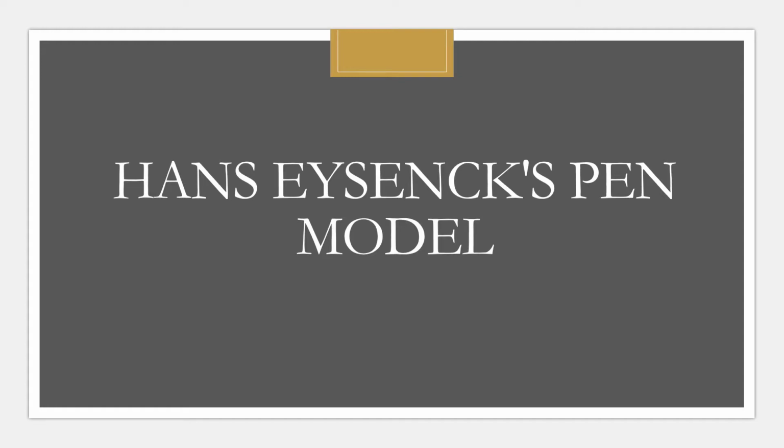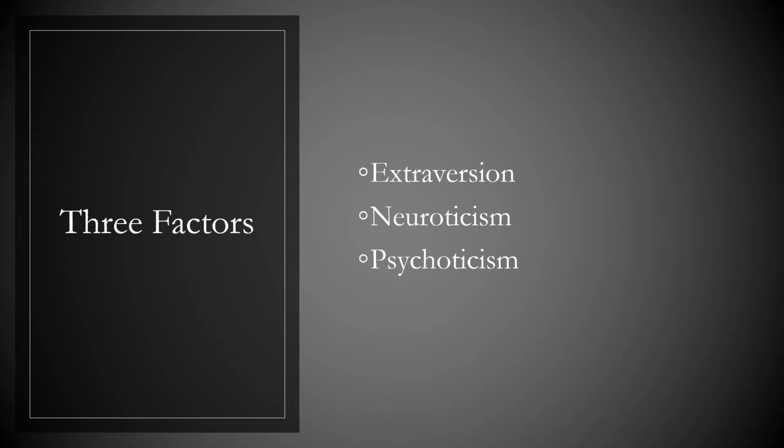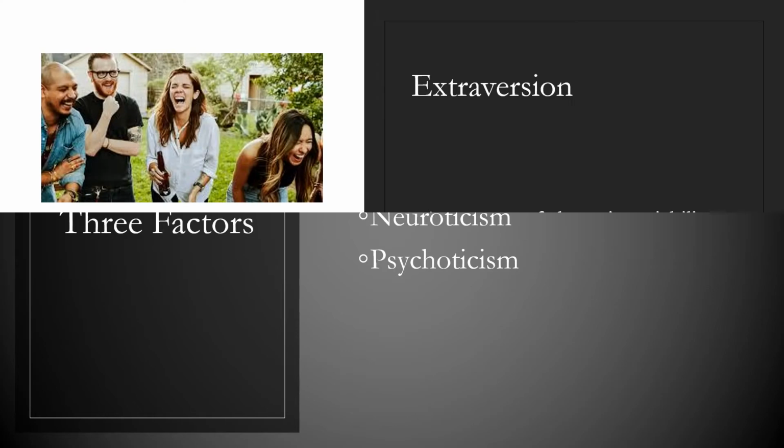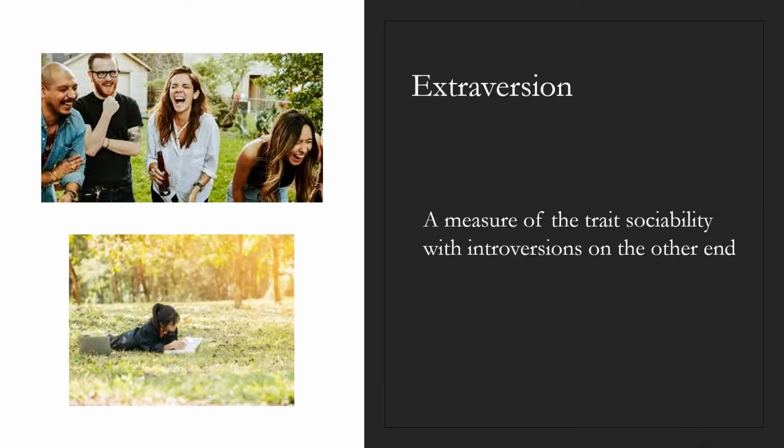Moving on, Hans Eysenck's PEN model. He stated that there are 3 factors: extraversion, neuroticism, and psychoticism. So let's see what is extraversion. Extraversion is a measure of the trait sociability, with introversion on the other hand. So extroverts are individuals with an outgoing nature, sociable, and like excitement, focusing more on the external reality. Introverts are individuals who are quiet and focus more on the internal reality.